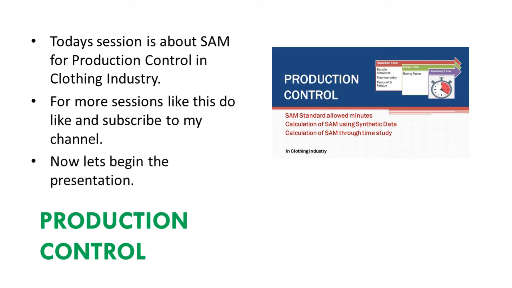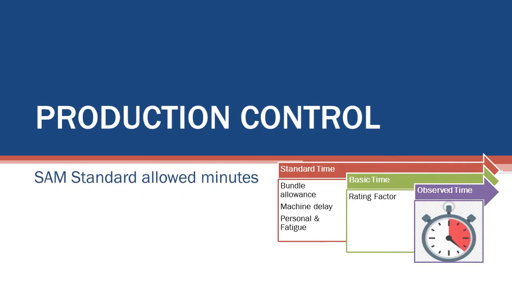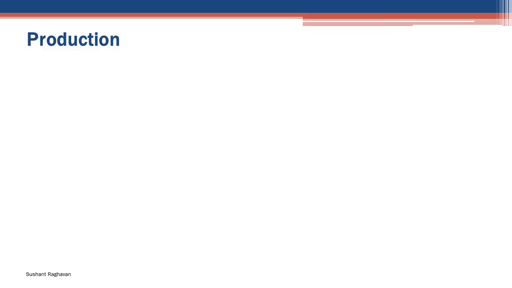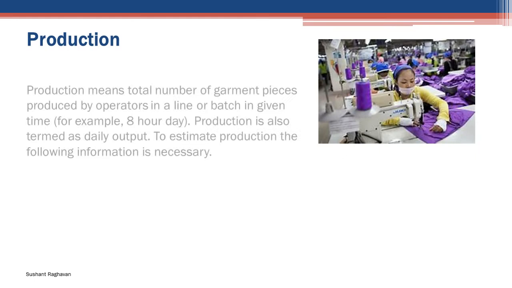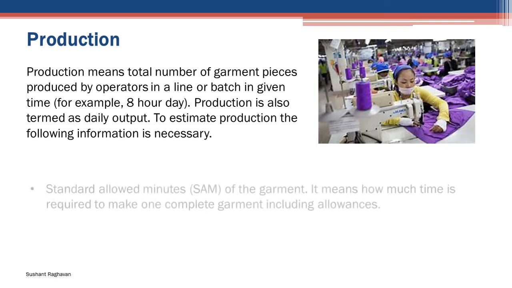Now let's begin the presentation. Production control. SAM, standard allowed minutes. Production. Production means the total number of garment pieces produced by operators in a line or batch in a given time, for example, an 8-hour day. Production is also termed as daily output. To estimate production, the following information is necessary.